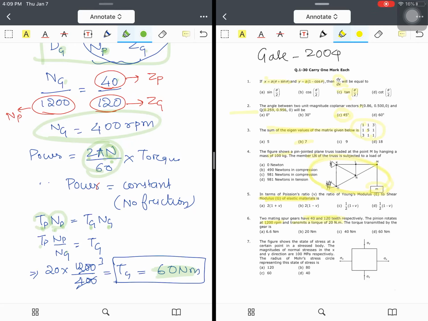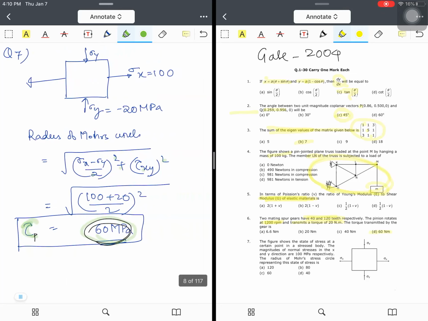That means the power transmitted by the pinion is equal to the power accepted by the gear, that is, no friction is taking place. Therefore, Tp into Np is equal to Tg into Ng. From here, we can calculate the torque that is transmitted to the gear portion. Therefore, torque transmitted to the gear is equal to Tp into Np by Ng. So from here we get Tg is equal to 60 Newton meter. So the answer will be 60 Newton meter.